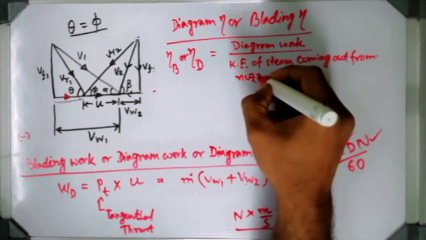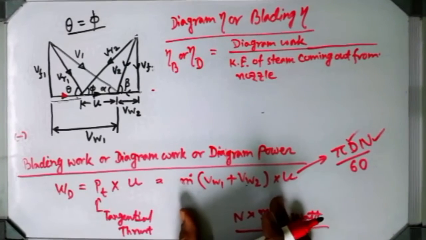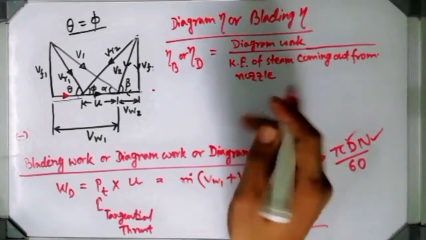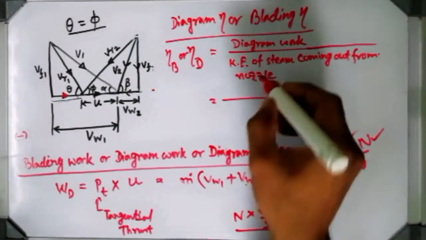That is the input energy to the turbine, isn't it? So diagram work already I have found out. And what is the kinetic energy of the steam which is coming to the turbine?